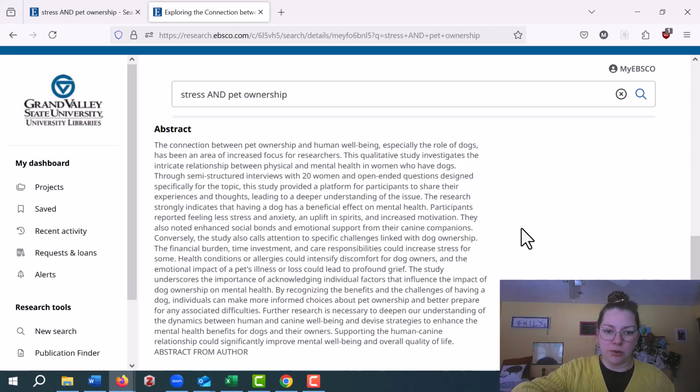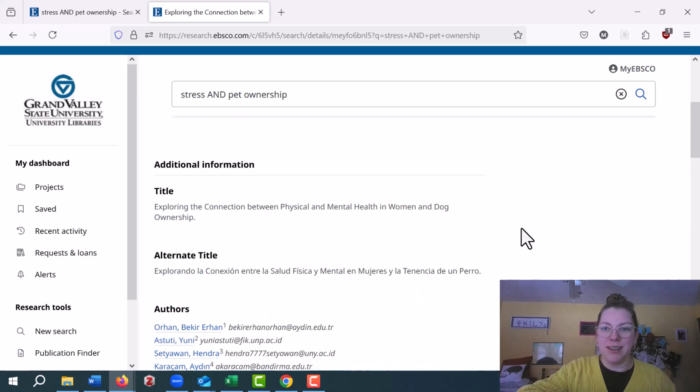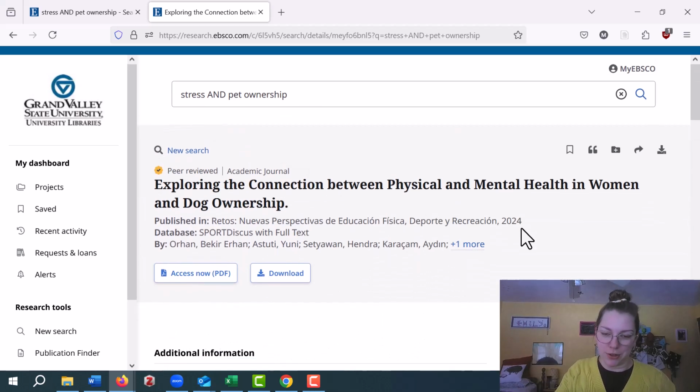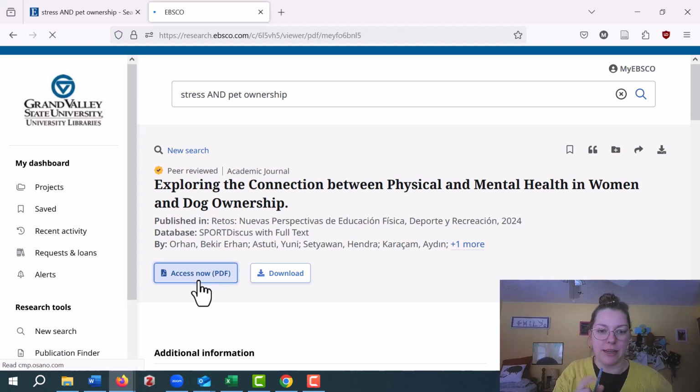So I'm going to scroll back up and get to the full text. This is where we might find out if it's in Spanish or not. So here's the Access PDF button. Sometimes the button that is there will say something different. It'll say like Full Text Finder or something like that. All of the buttons there are okay to click. Nothing will break. So I'm going to say Access PDF.